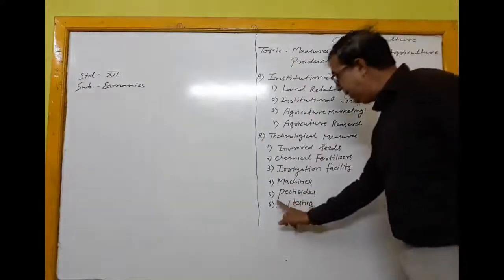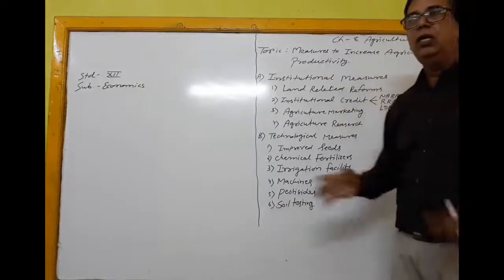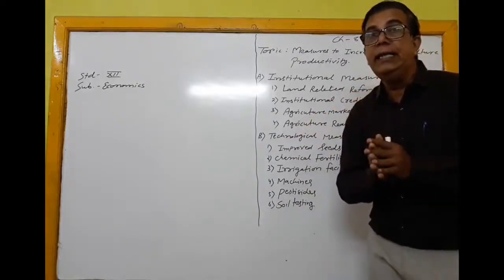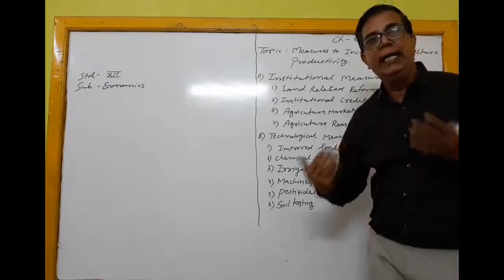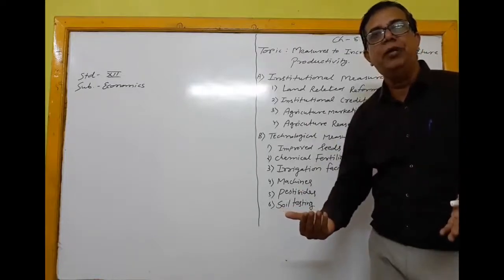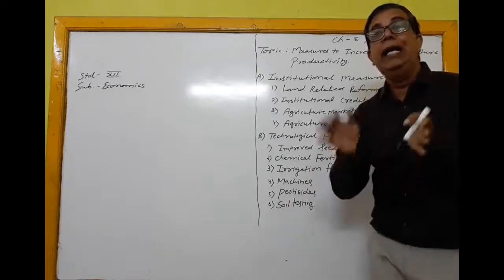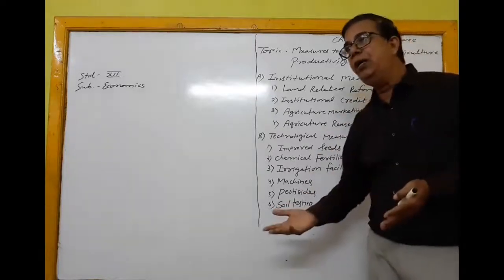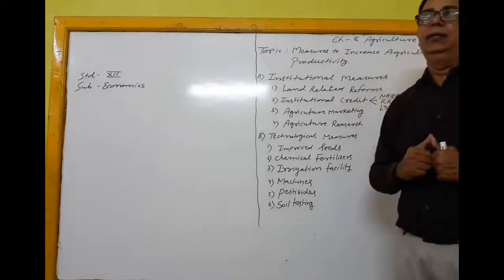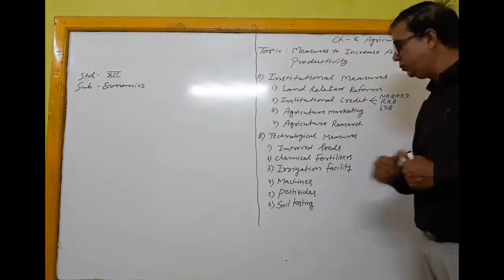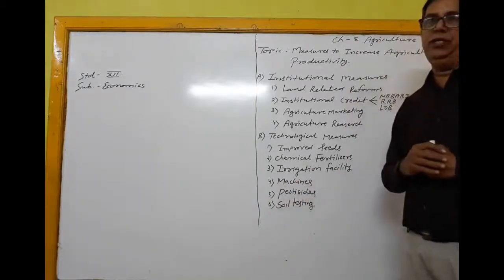After testing the soil, the agriculture scientists provide guidance to the farmers, and because of that, land which was earlier less fertile now becomes more fertile, and production in agriculture increases.